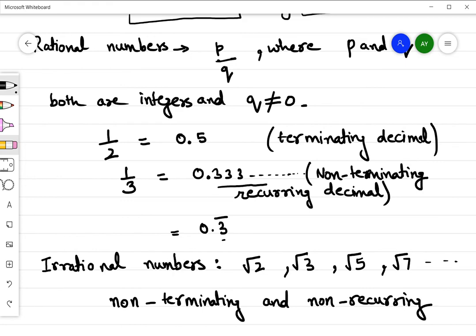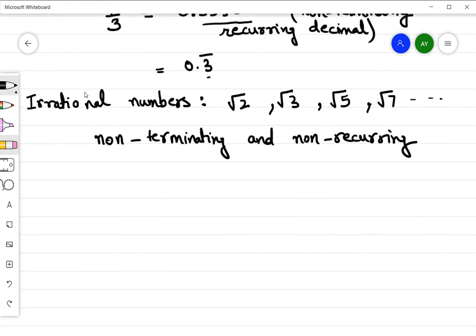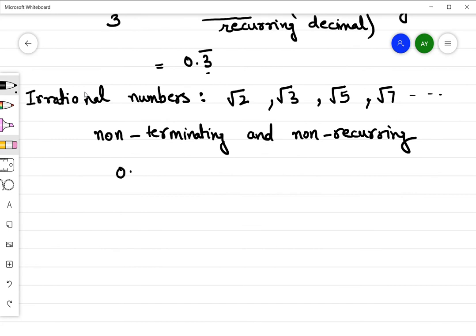So if I take an example, let us say 0.203004001 0003, and it keeps on going like that.